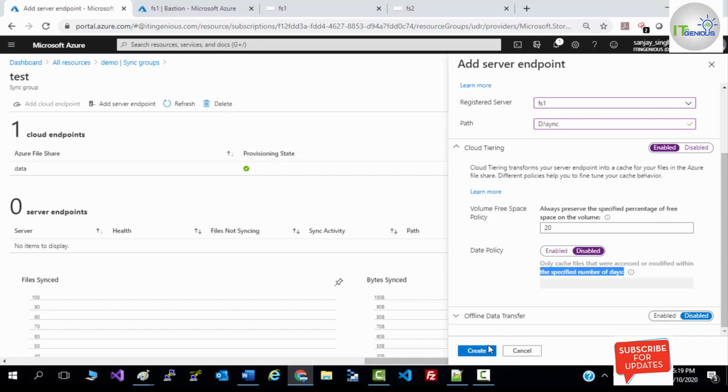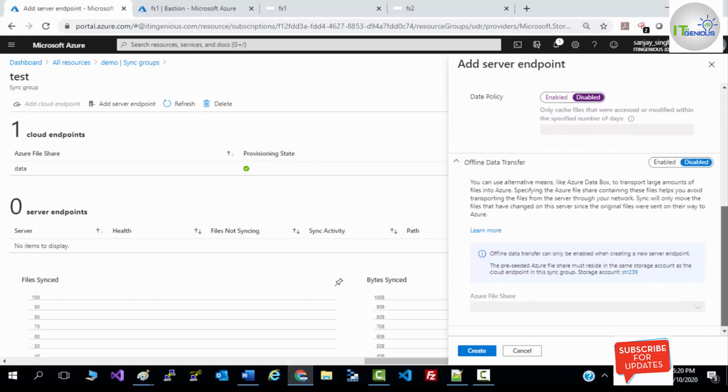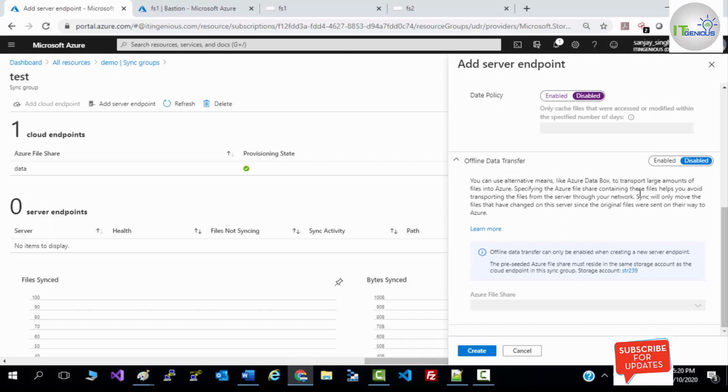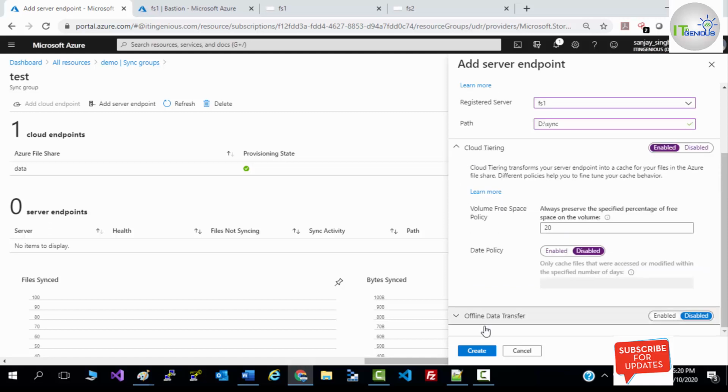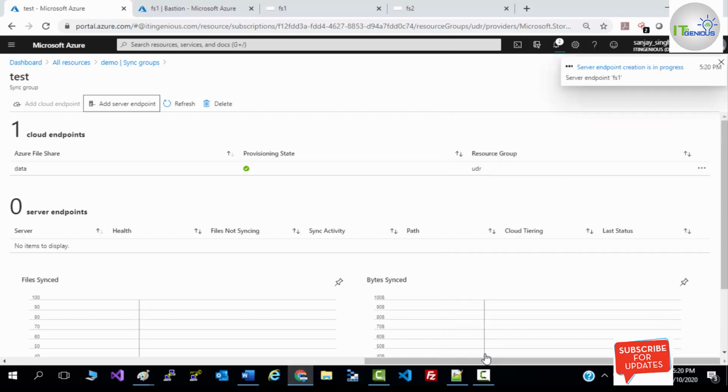Click on create. If you want, you can enable offline data transfer. If you enable it, you need to use the Azure Import/Export service or Azure Data Box. Right now we are not going to use this feature either. Click on create. So this server endpoint will be added.